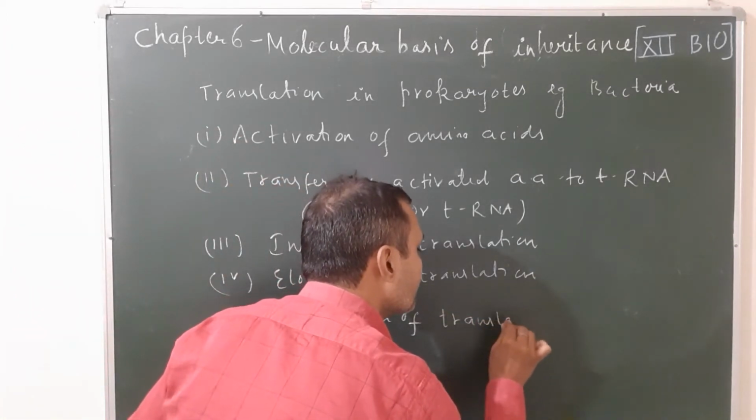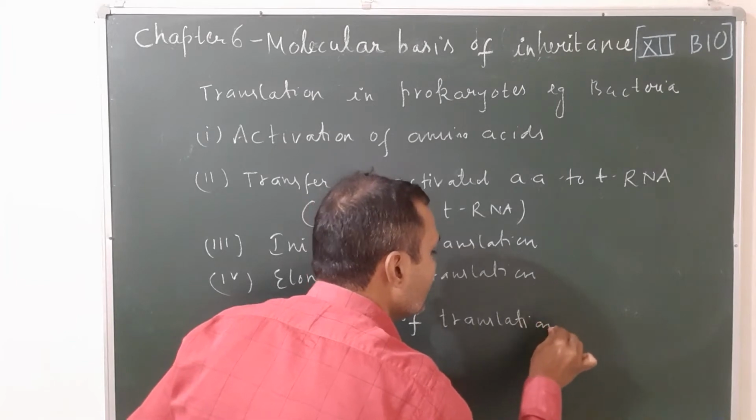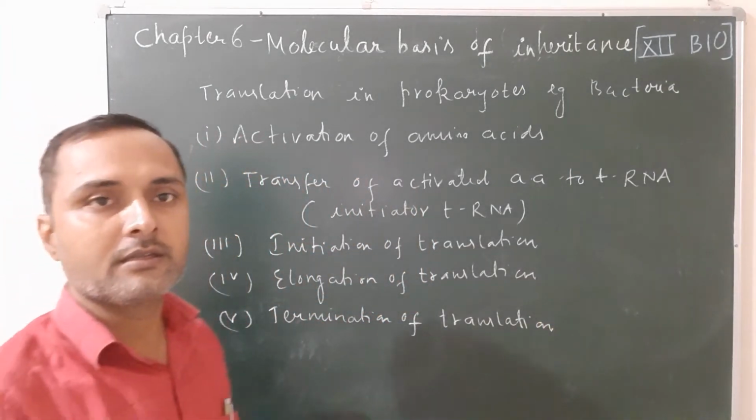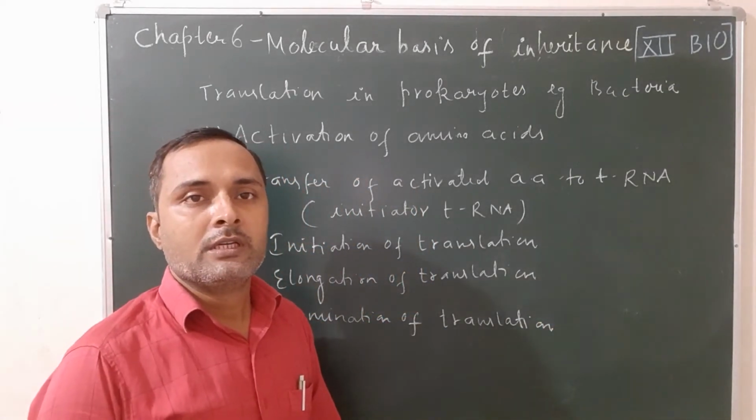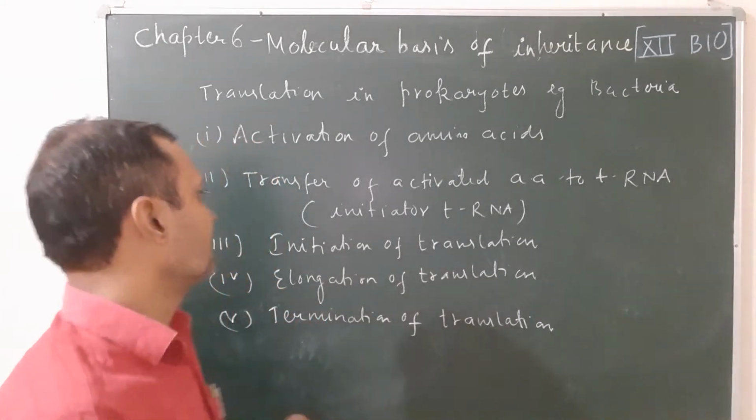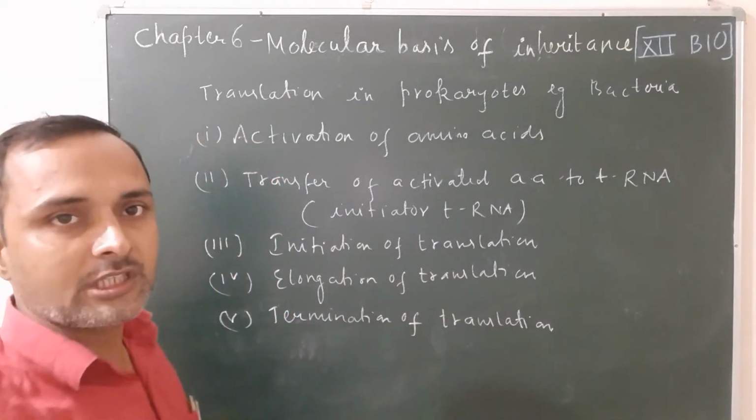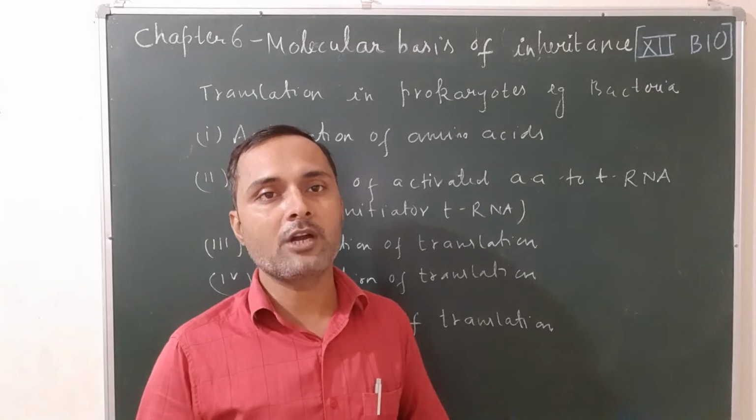So these steps are very common and most important things that you have to know before you start translation. The complete process of translation takes place in the following 5 steps.